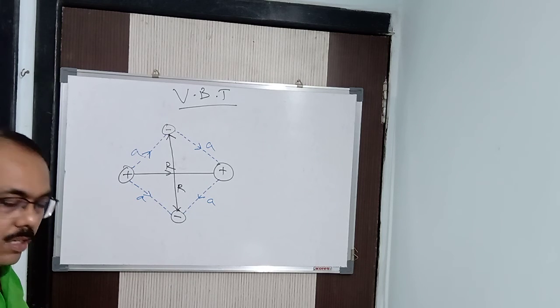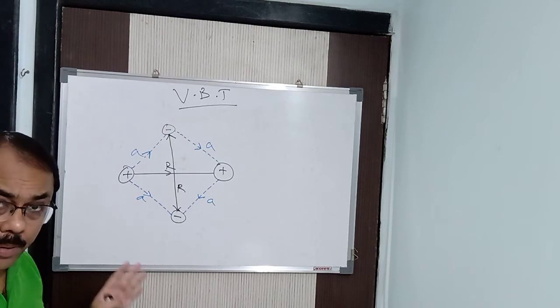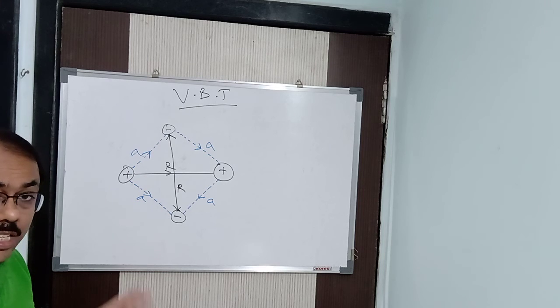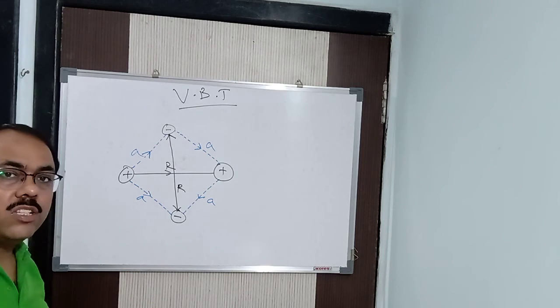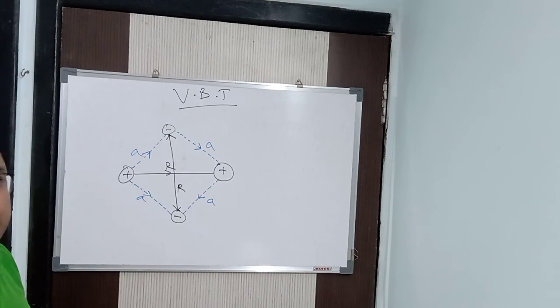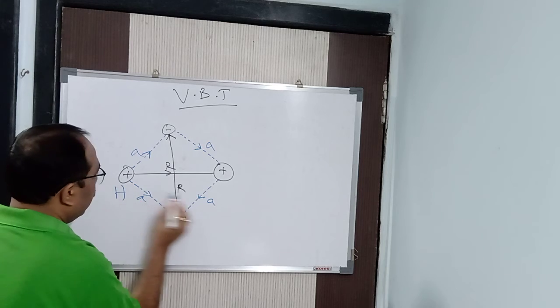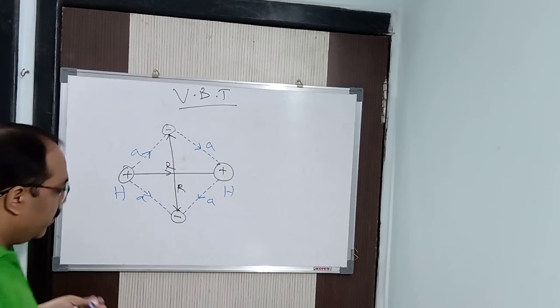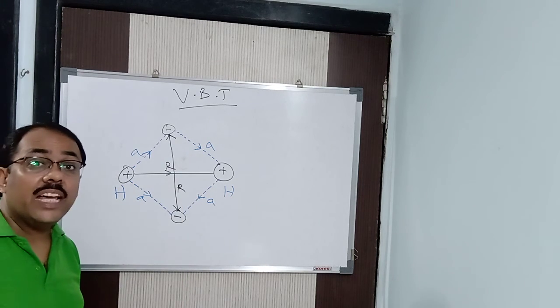Got it? Clear? So not only should there be the presence of unpaired electrons, but also the energy should be lowest. Because if energy is highest, even if the molecule is formed, it will not be stable. It will be unstable in nature. But here the hydrogen molecule is stable, because this is one hydrogen atom and this is one hydrogen atom, and it gives rise to a hydrogen molecule which is known as the H2 molecule.